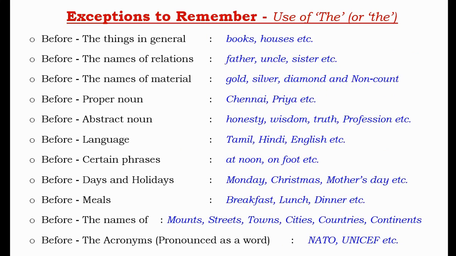Here again you have to remember the exceptions, that is, not to use the before these words, such as before the things in general, before the names of relations, before the names of material, before proper noun, before abstract noun, before language, etc. Next, we can see here omissions of articles or no article rules.